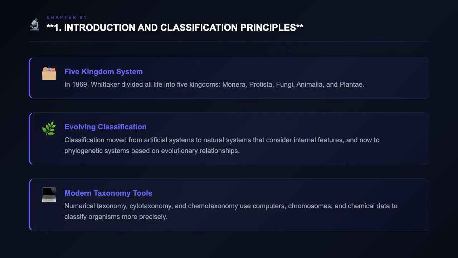Classification systems have evolved over time from artificial systems to natural systems. Natural systems consider internal features like ultrastructure and anatomy. Today, phylogenetic systems are the standard, grouping organisms by evolutionary relationships. Other approaches include numerical taxonomy, cytotaxonomy, and chemotaxonomy, which use computers, chromosomes, and chemical constituents to classify organisms.